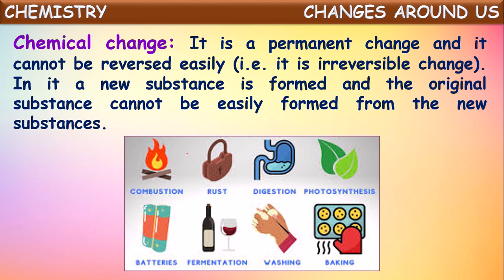Okay, and if you see here rusting, if we keep an iron article in the atmospheric air, exposed to air for few days, after few days if we observe, there will be a brown color layer on that iron object that we call as rust. So this rust cannot be converted back into iron, it can just be removed, that's all, but we cannot convert this rust formed once into original iron. So that rust is a new chemical substance which is formed from iron. So as there is the formation of a new substance, this comes under chemical change.